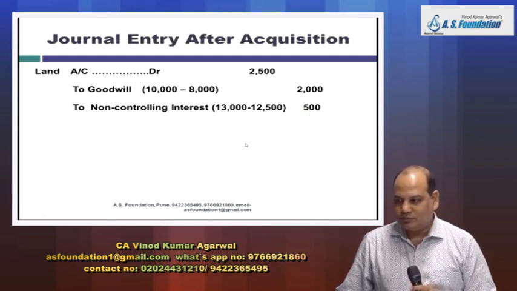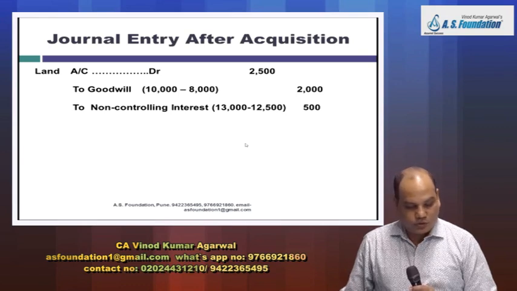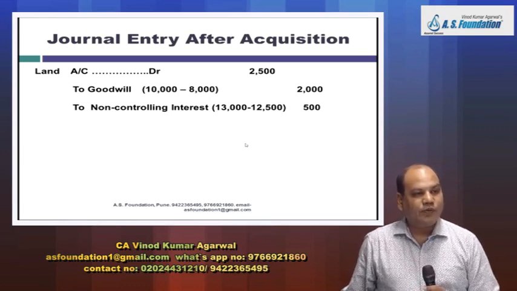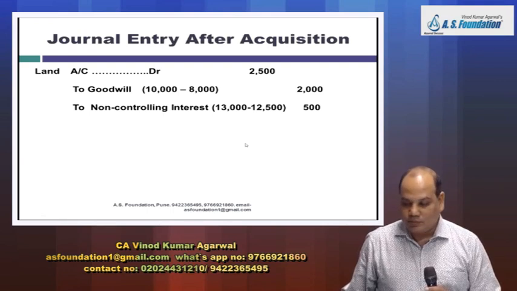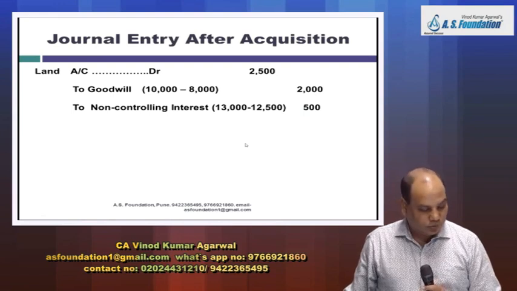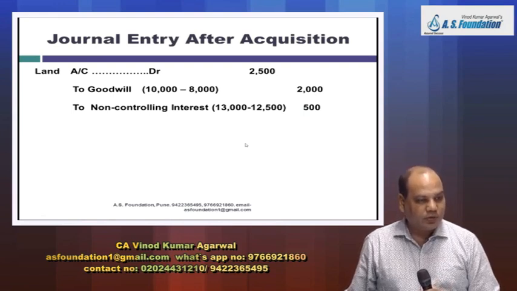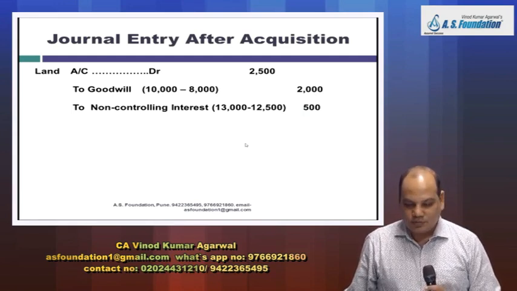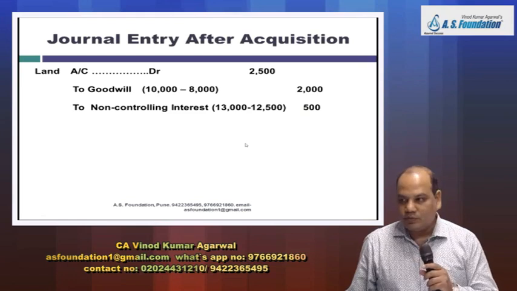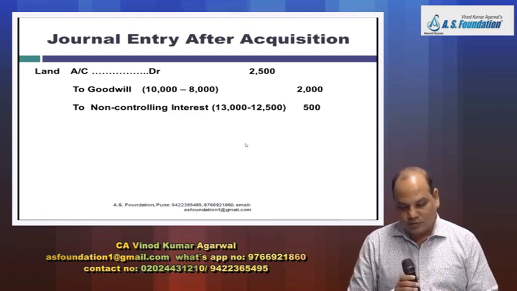Okay. So this is an example where we have to give retrospective adjustment if we get additional information within 1 year. So 2 examples I have taken. One where we will not give the retrospective effect, and this example where we'll give the retrospective effect. Okay.